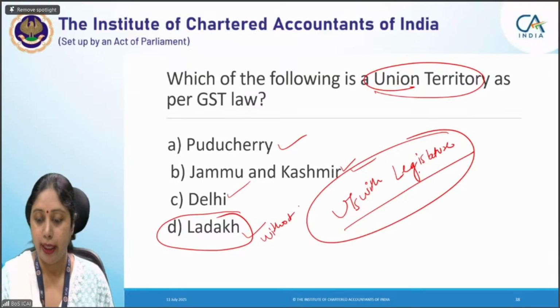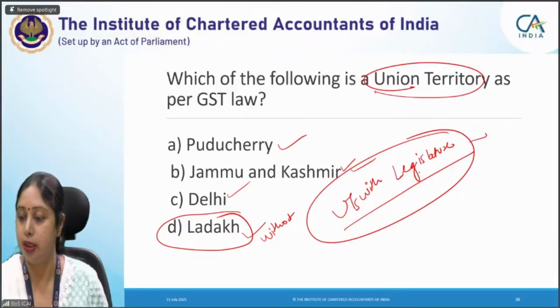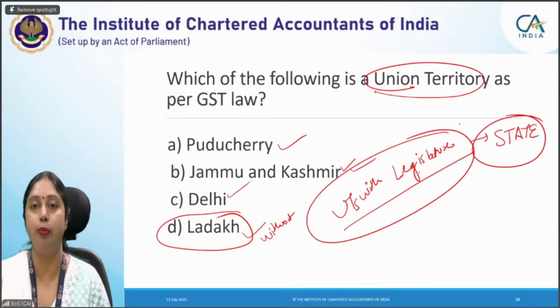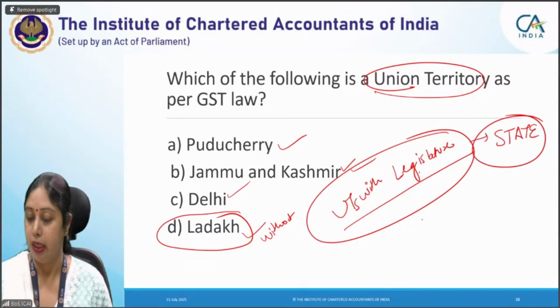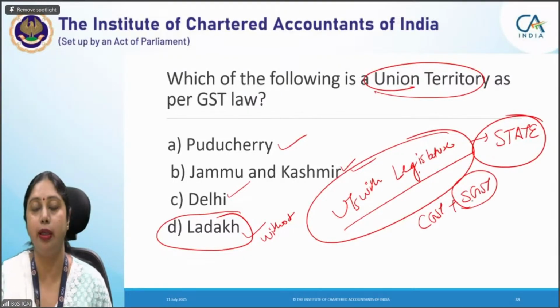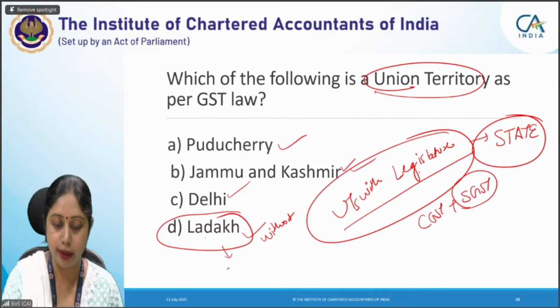So any UT with legislature is included in the definition of state under GST law. Very, very important point. And here, what you will be collecting is CGST plus SGST, that state's GST. In case of union territory, you will be collecting CGST plus UTGST.